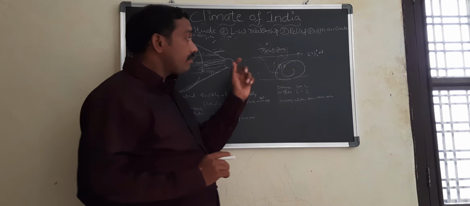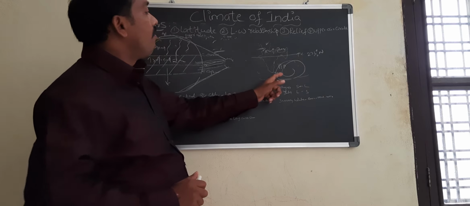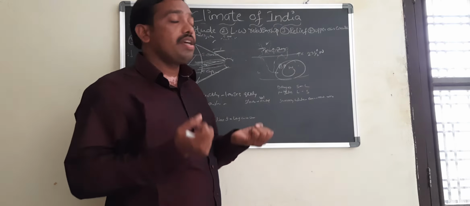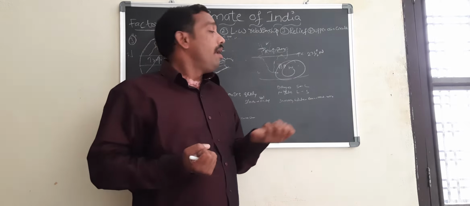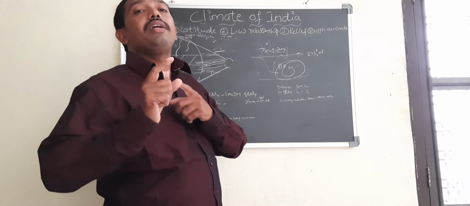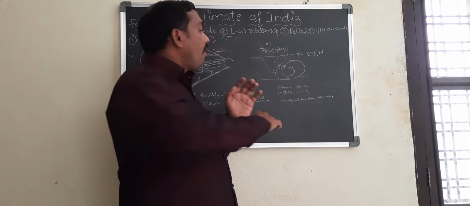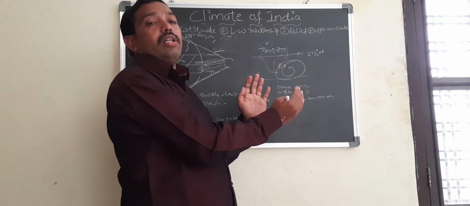Another point is, if you see the ocean, the water body is also receiving heat, the sun rays, solar energy, and it is also getting heated, but the nature is different. How is the nature different? The nature of water is different because of the larger volume of the water.